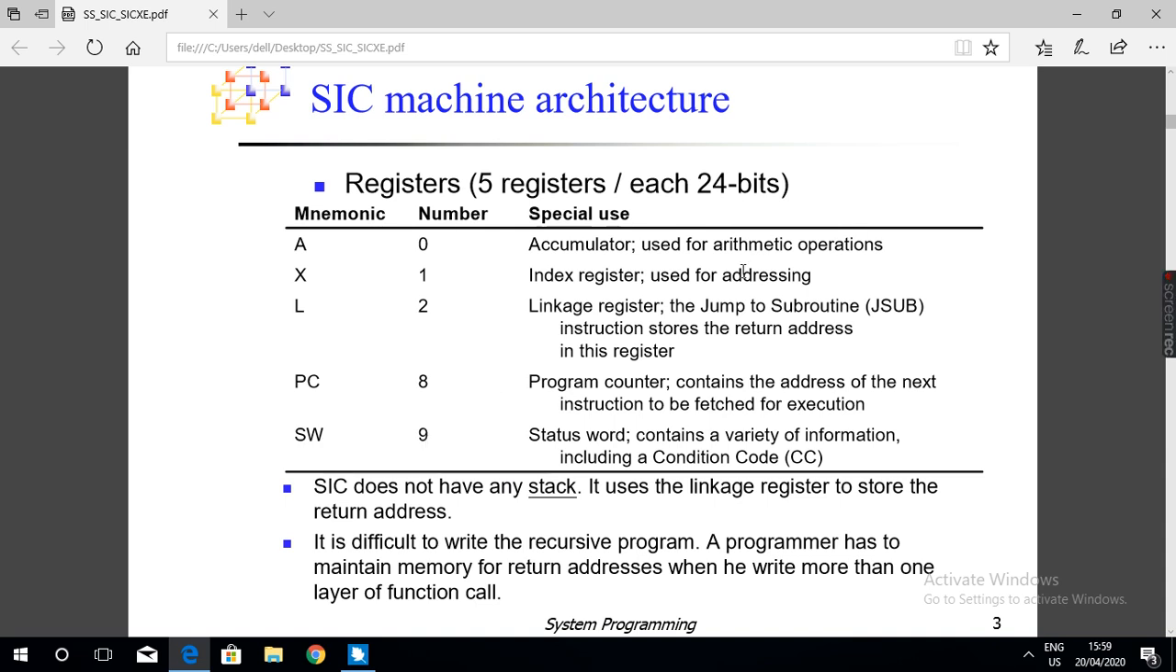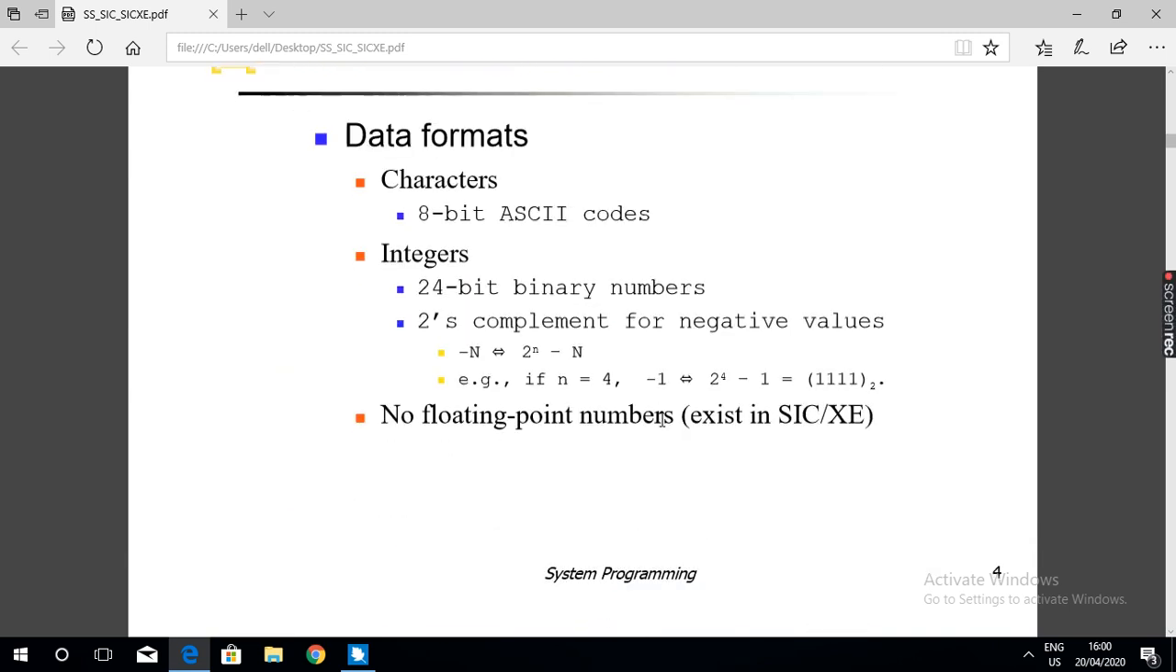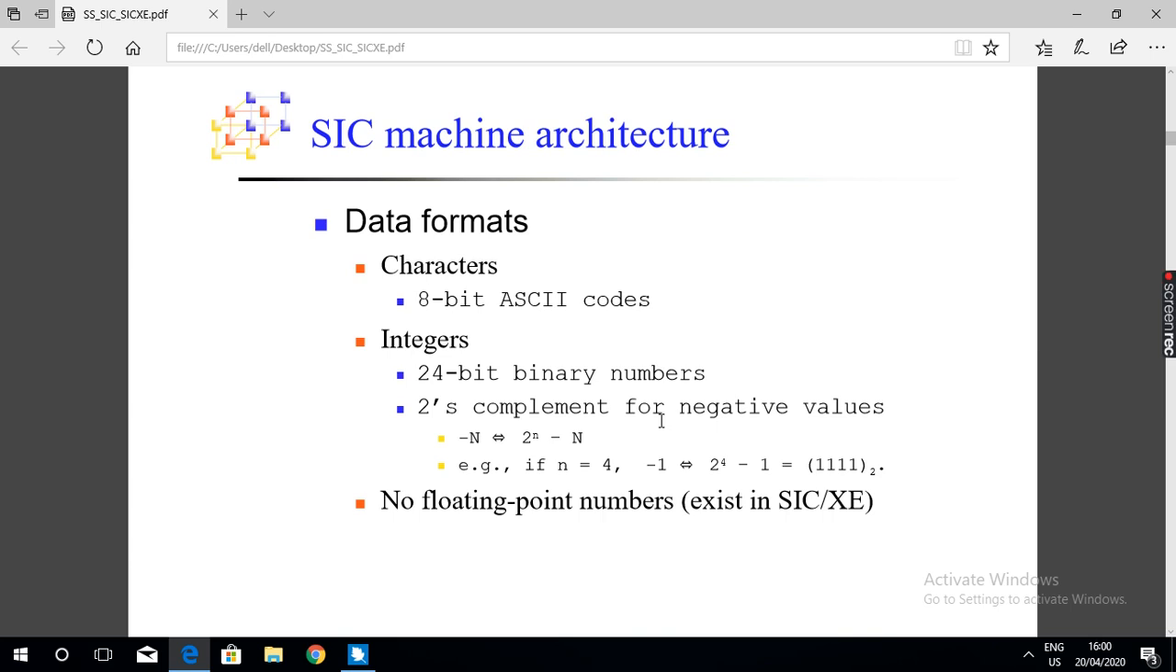So what are the functions? I already explained. Accumulator stores the data, index register stores the address of the memory location, linkage register stores the return address, program counter contains the address of the next instruction to be fetched for execution, status word contains condition codes. Okay, right.